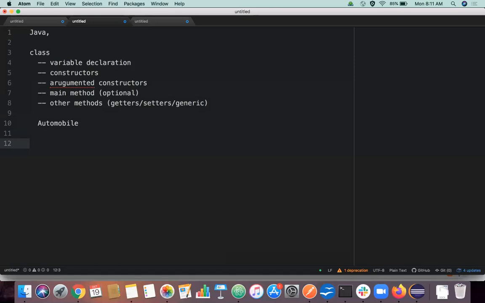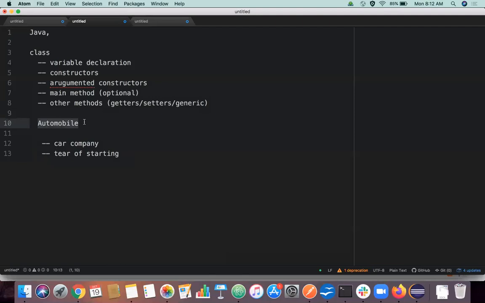What is the car company which comes under the automobile section? Let's say car company. And what is the year in which the car company started? Okay, year of starting.